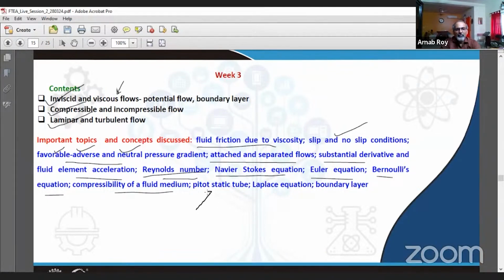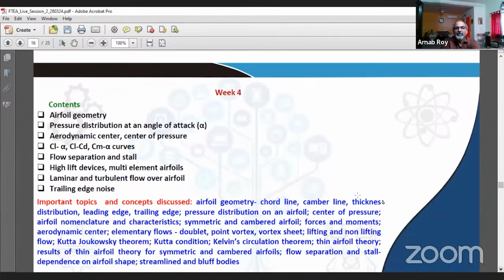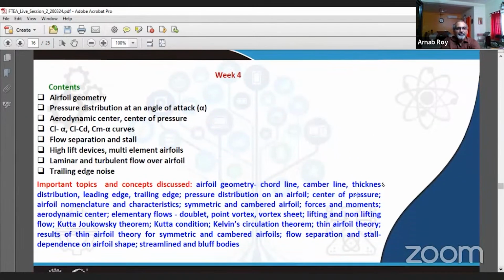We learned about a very important instrument, the pitot static tube. We learned about two other very important governing equations of flow, Laplace equation and boundary layer equation. And since we have been learning about a lot of conservation equations, I think at this point, it's very important that you go through them once again, also keep track of the different assumptions we have made while deriving those equations. And that will help you to understand where each one of these equations apply. So it's a very important learning for all aerodynamicists or fluid dynamicists, where to apply what.